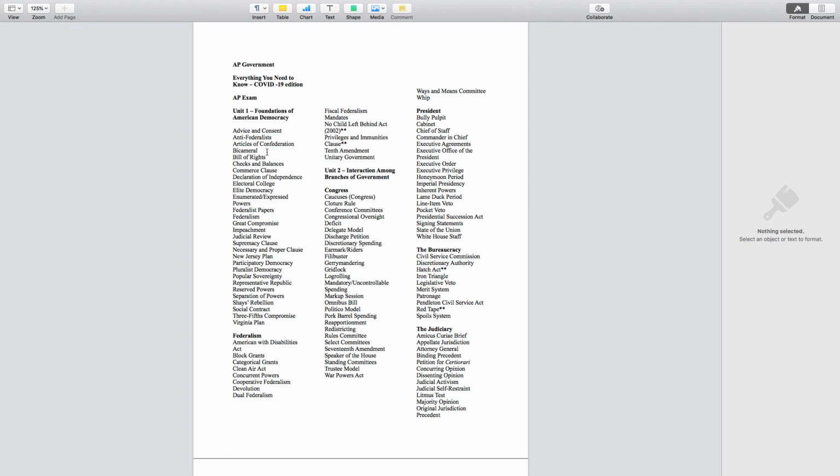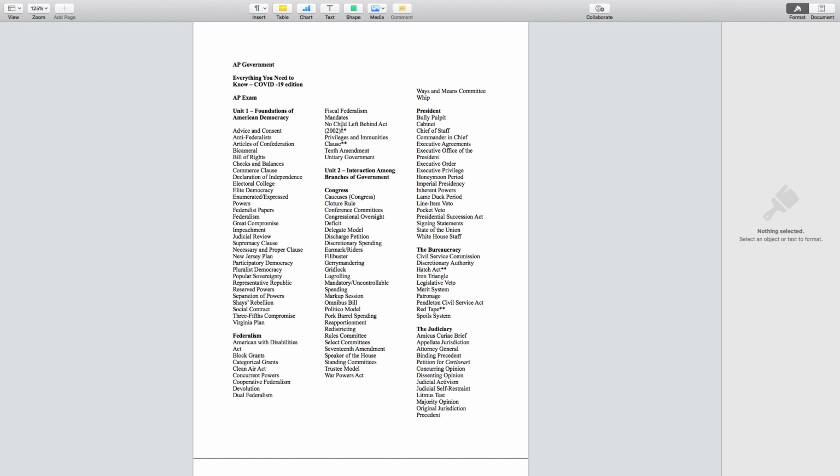Like bicameral just means 2 houses. Advice and consent, that's just the Senate's confirmation power. They confirm treaties. They confirm the appointments. That's all advice and consent means. College Board may just use that language, and I'm just saying, know that advice and consent is that Senate confirmation power.